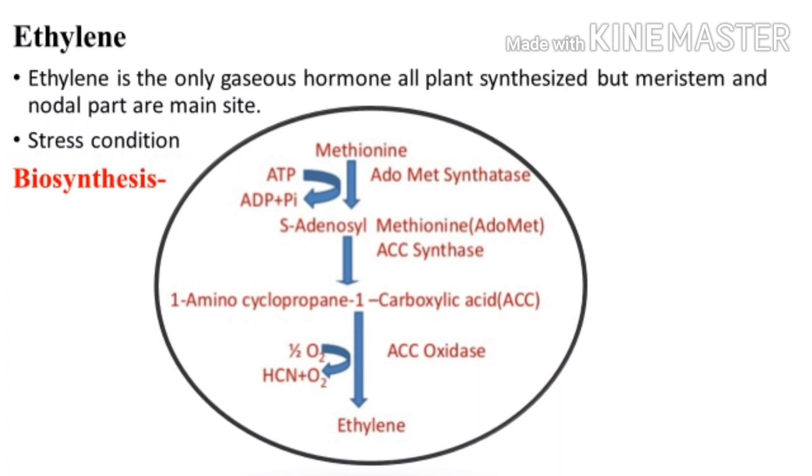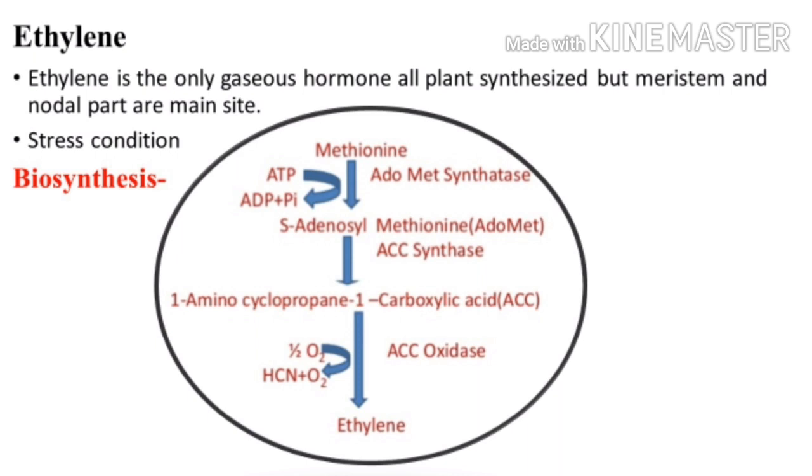For the biosynthesis of ethylene, there is a need of the amino acid methionine. This methionine is converted into S-adenosyl methionine, which is further converted into 1-aminocyclopropane 1-carboxylic acid, that is ACC. The enzyme responsible for this reaction is ACC synthase. And then the enzyme ACC oxidase will convert this ACC into ethylene. This is how the biosynthesis of ethylene takes place.